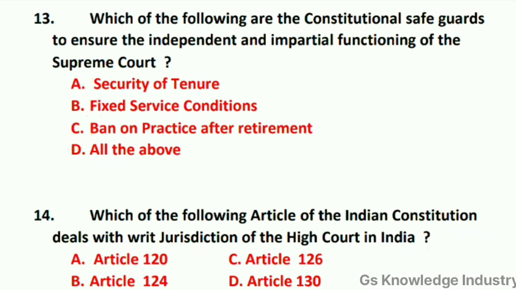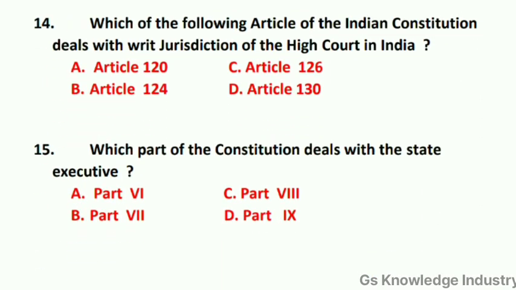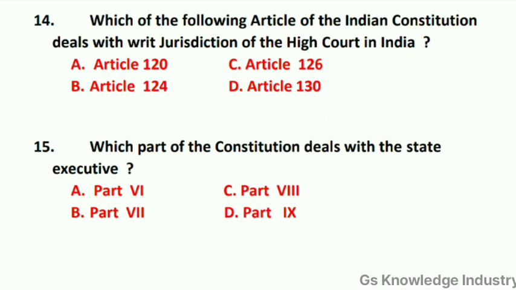Question 14. Which of the following articles of the Indian Constitution deals with the writ jurisdiction of the High Court in India? Option A, Article 120. Option B, Article 124.